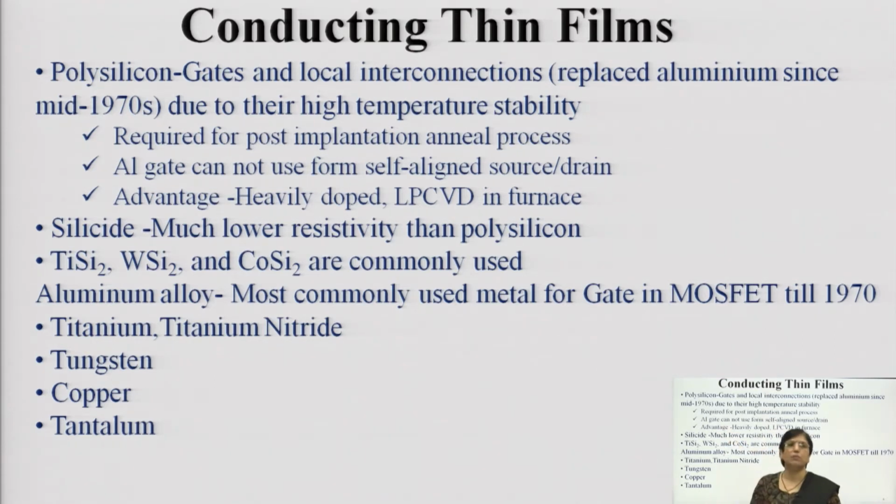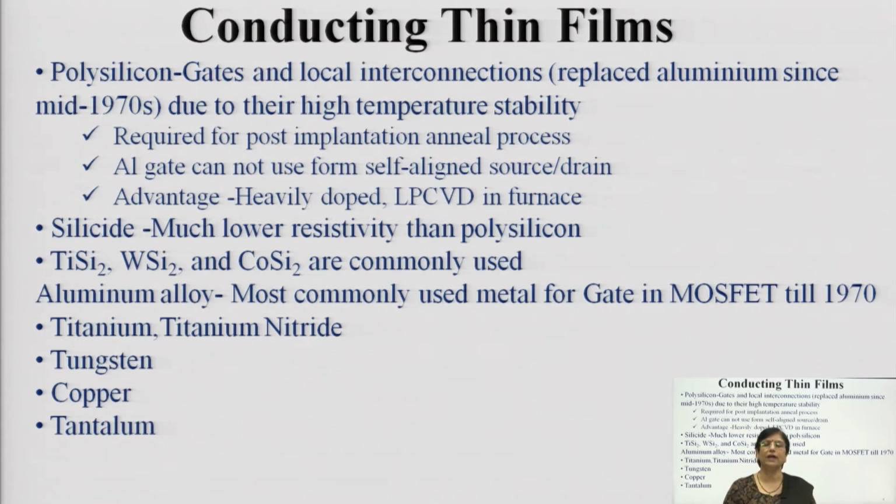Polysilicon gates are normally used for post implantation annealing. An Al gate cannot be used for self alignment when you are annealing. We have seen annealing in the last lecture: annealing is basically rapid elevation of temperature and slow cooling.